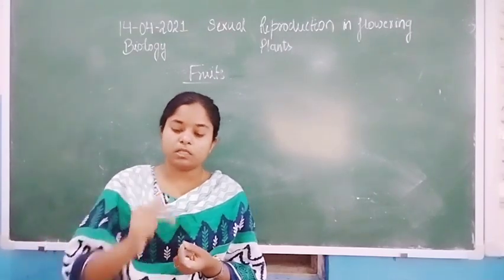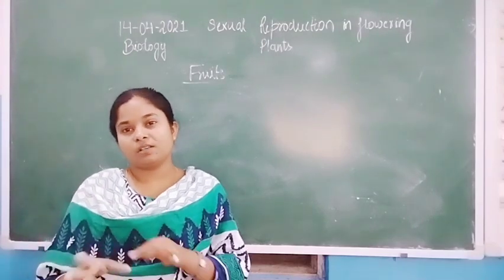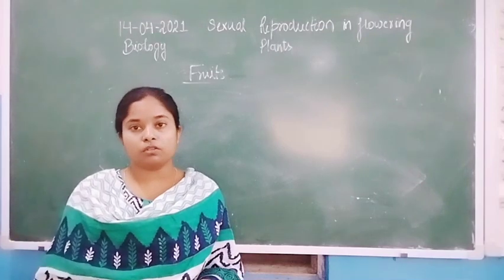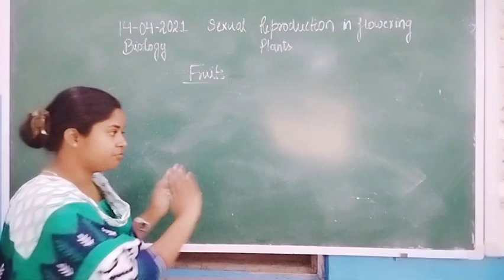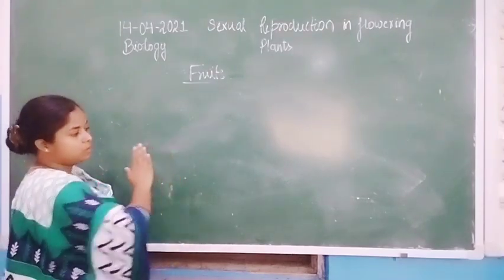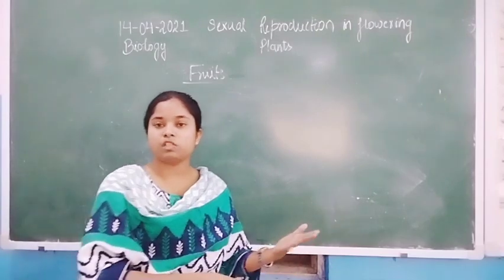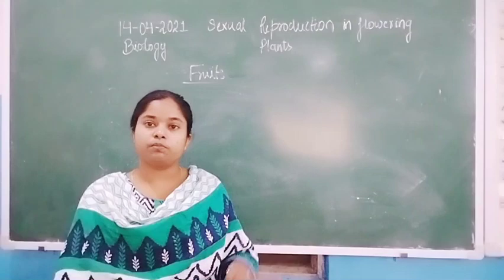That type of reproduction, where seed forms without fertilization, is not considered parthenogenesis; it is the apomixis process. Parthenogenesis is included in animals. So in animals parthenogenesis takes place, but in the case of plants parthenocarpy takes place.